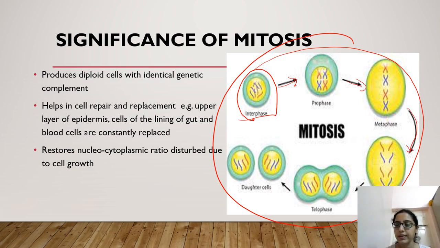Then in anaphase, they are pulled toward the poles by spindle fibers. And then in telophase, finally the cell has two distinct nuclei, and finally by cytokinesis they are divided into two distinct cells with the cell organelles and nucleus similar to the parental cell.